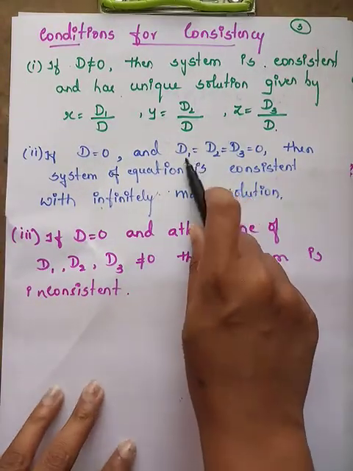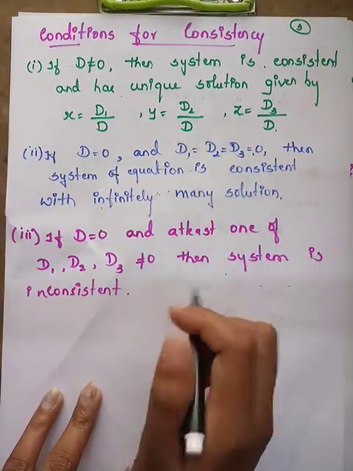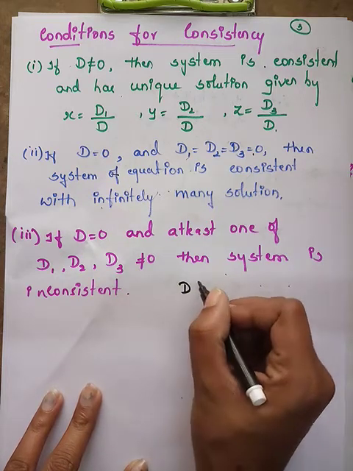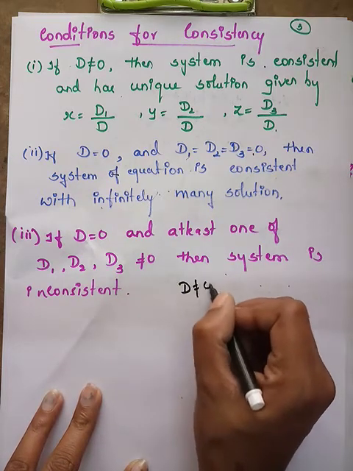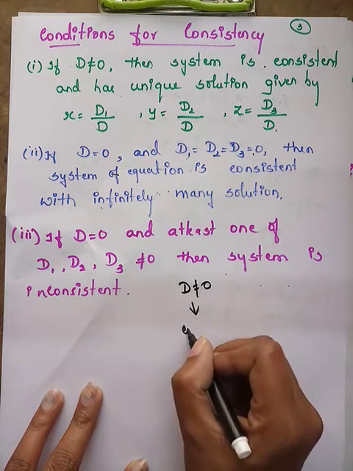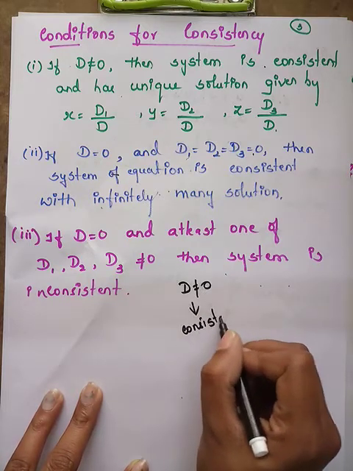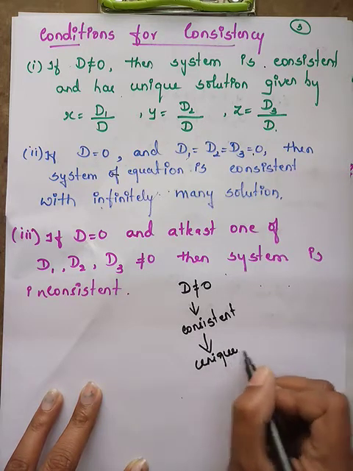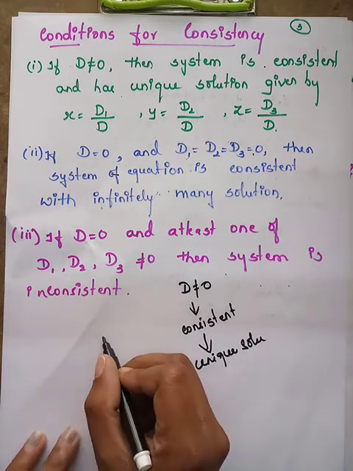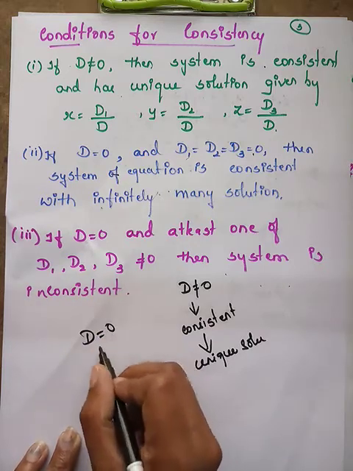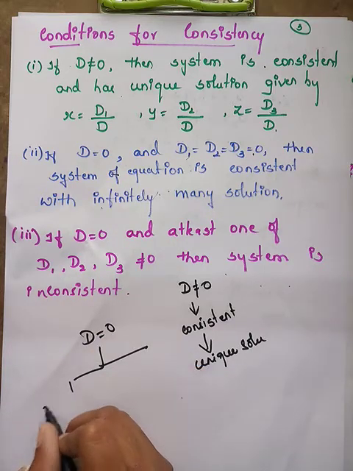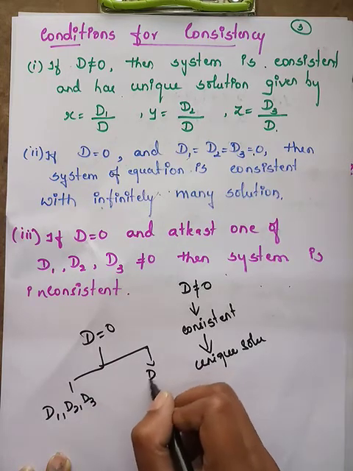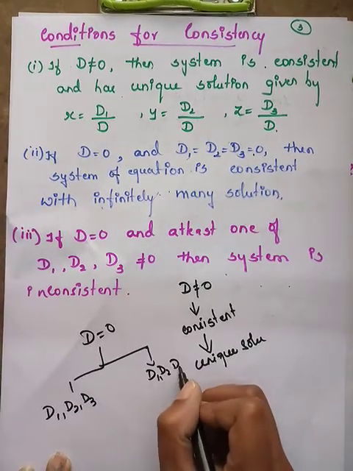You have to go for D1, D2, D3. Suppose D is equal to 0. In this case, you have to check D1, D2 and D3. There also you will have two cases.